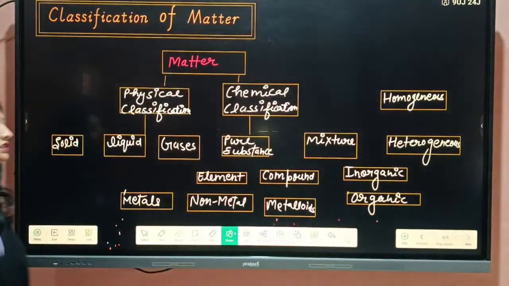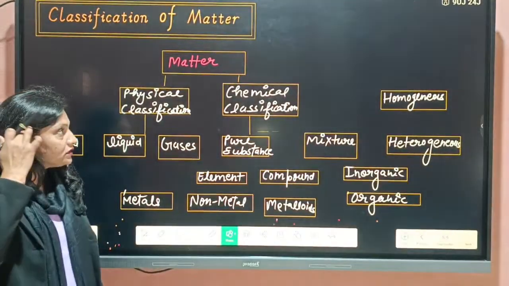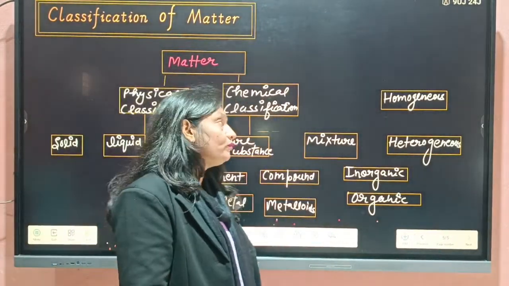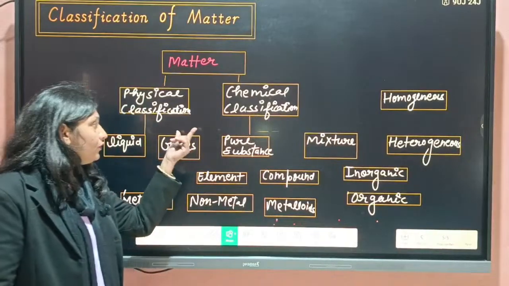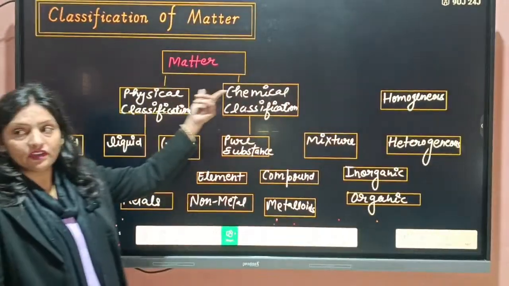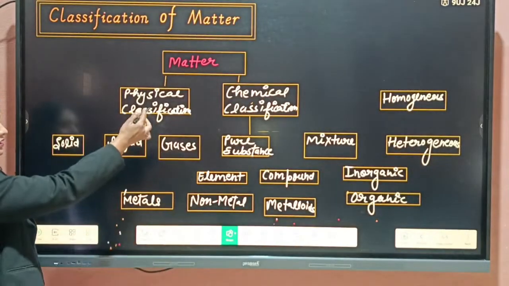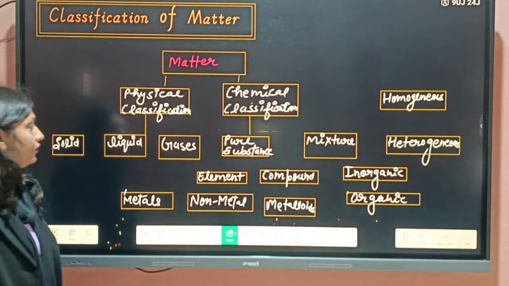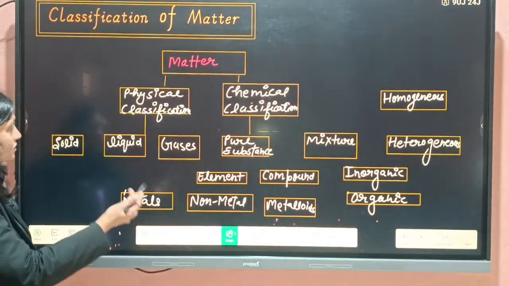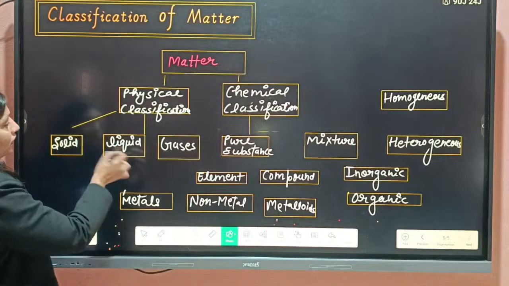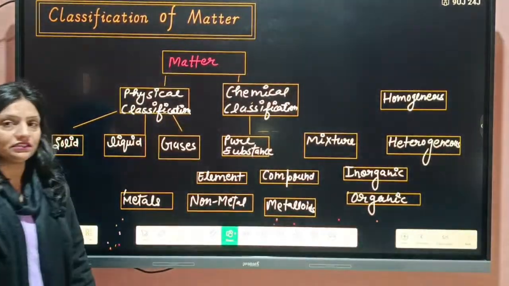So students, you all know very well what matter is. Matter is all those things which have mass and volume. They are classified into two, on the basis of physical classification and chemical classification. On the basis of physical classification, matter is divided into three: solid, liquid, and gaseous.